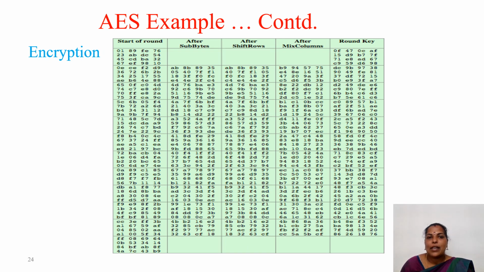So this is one example of the encryption process. At the start of the round, we have only the round key operation. Then only do we perform all 4 transformations. So if time permits, take any one state and try to find the other states, to see whether you are getting the answer or not, based on whatever we learned in the algorithm.